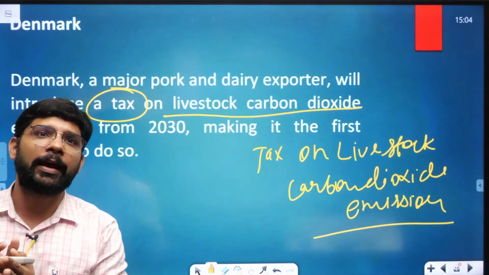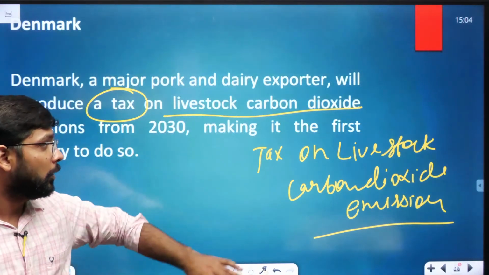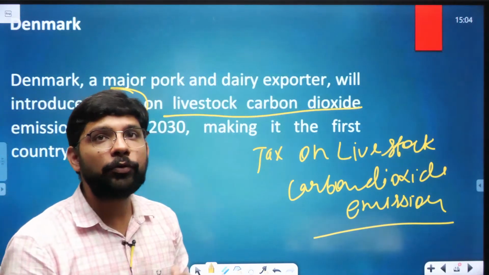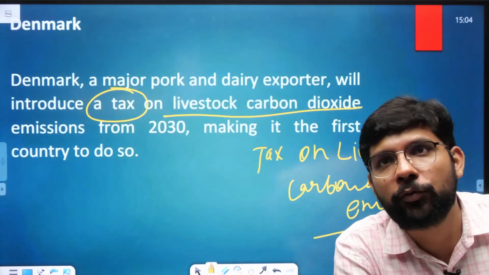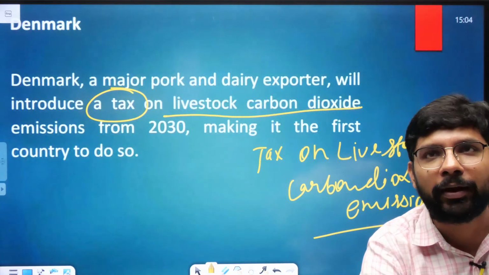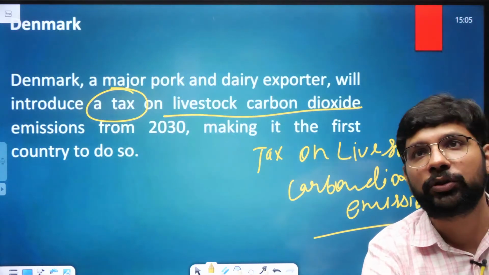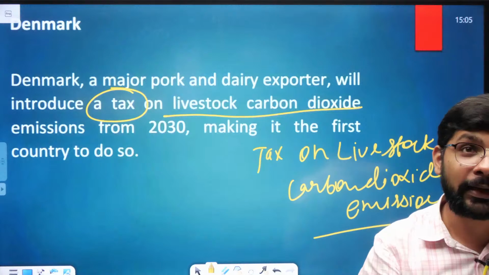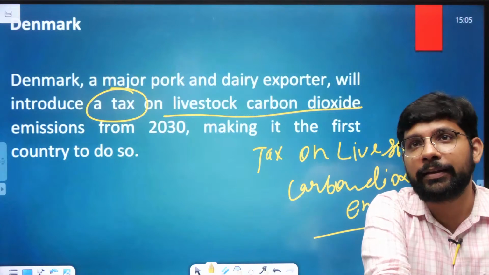Yes, Soumyadev, you are right. Denmark is the first country in the world which introduced a tax on livestock emission of carbon dioxide. Now you can use this fact specifically in your GS3 mains answer when there is a question in the environment part related to the emission of gases, increasing concentration of carbon dioxide, why there is an increase, what the major source of the increase is, and what steps are taken at the India and international level.